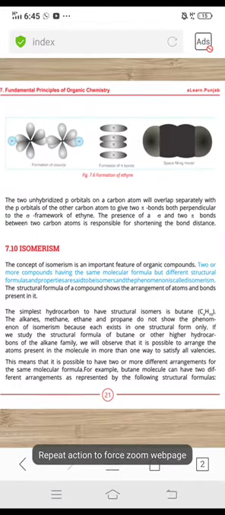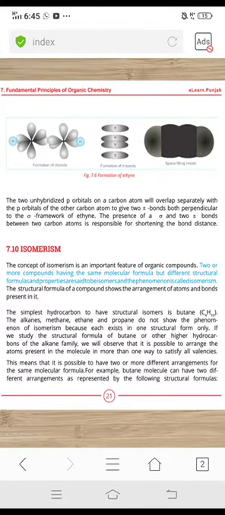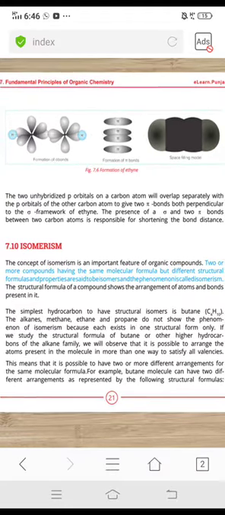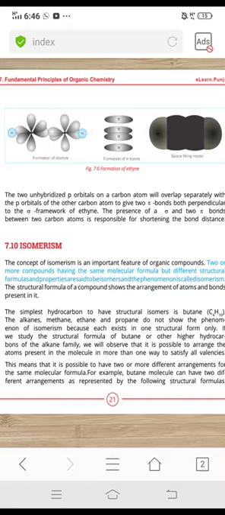So once again we are going to define it, as we have to go with it in detail. That's why with the definition once again. Isomerism: two or more compounds having the same molecular formula but different structural formulas and properties are said to be isomers, and this phenomenon is called isomerism. The structural formula of compounds shows the arrangement of the atoms and bonds within the molecule.